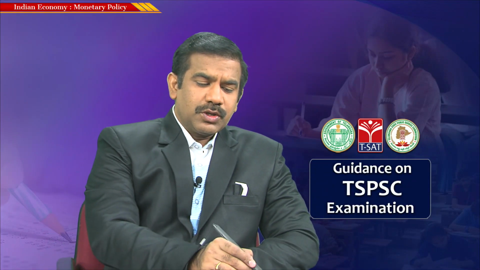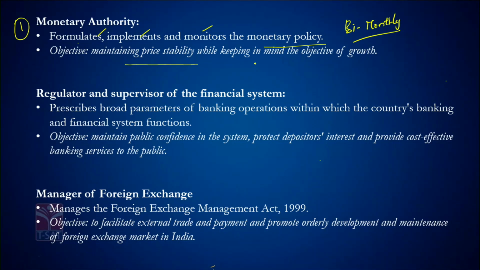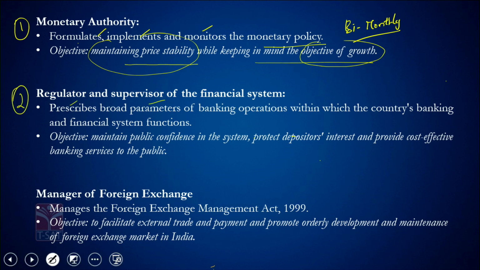So what is the object of this particular initiative? It is to maintain price stability while keeping in mind the object of growth. That's the reason RBI tries to balance both growth and price stability. The second important function RBI performs is that it regulates and supervises the financial system. So be aware of the fact that RBI is the regulator of the banking industry.